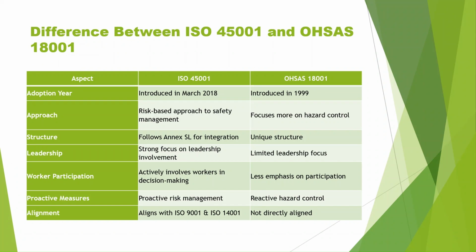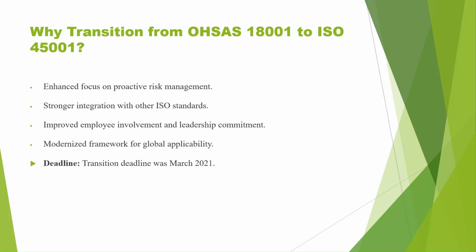It is proactive risk management, wherein OHSAS 18001 was a reactive hazard control, that it was all done through post facto analysis, whereas now it would be a proactive analysis. It is aligned with ISO 9001 and 14001, whereas OHSAS was not at all aligned to any of the ISO standards so far.